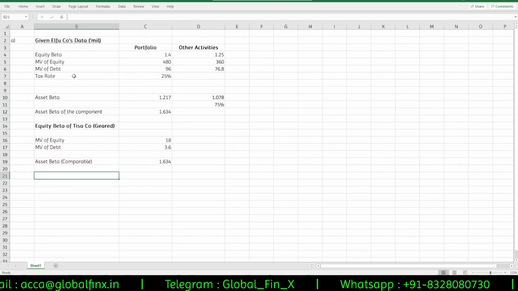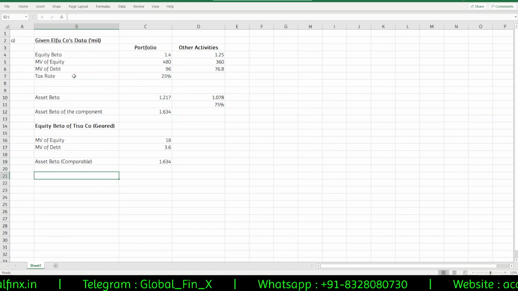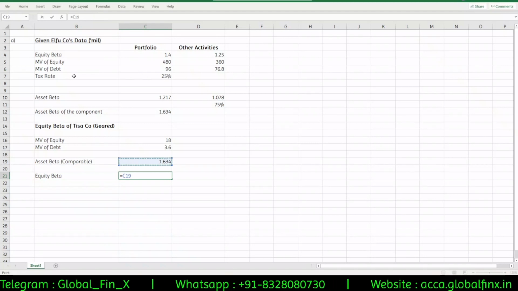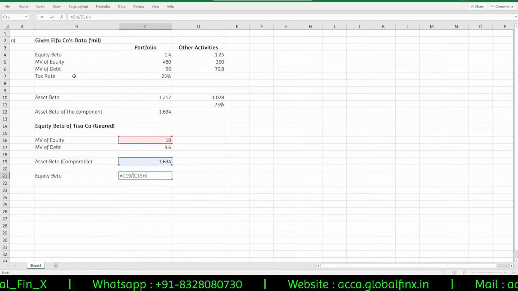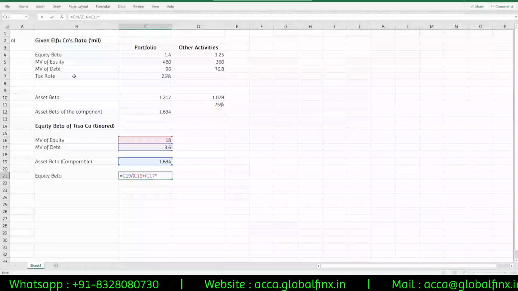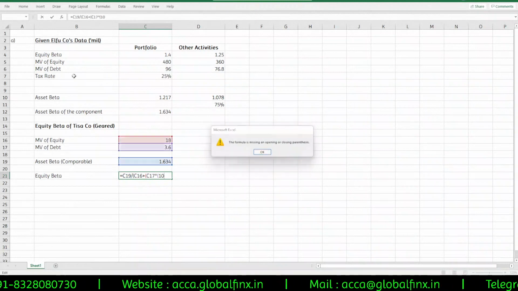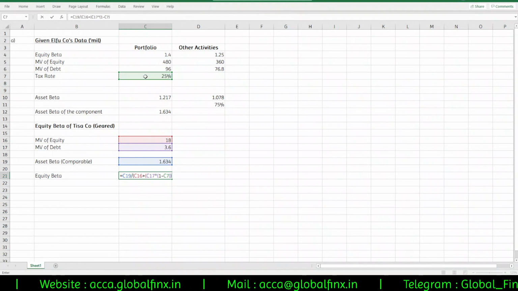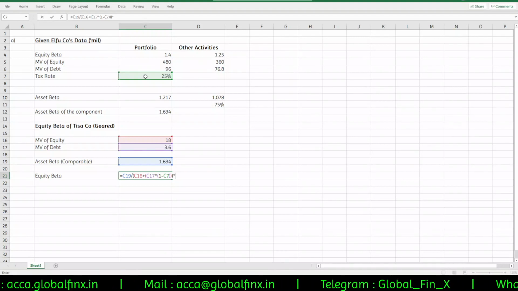Okay, if I reshuffle the formula a little bit, equity beta can be calculated as asset beta divided by market value of equity plus market value of debt into 1 minus tax rate, into market value of equity.